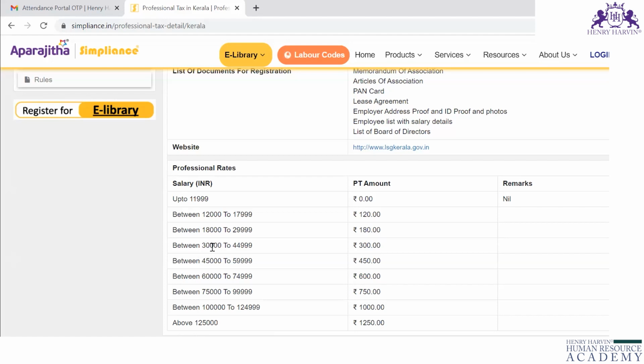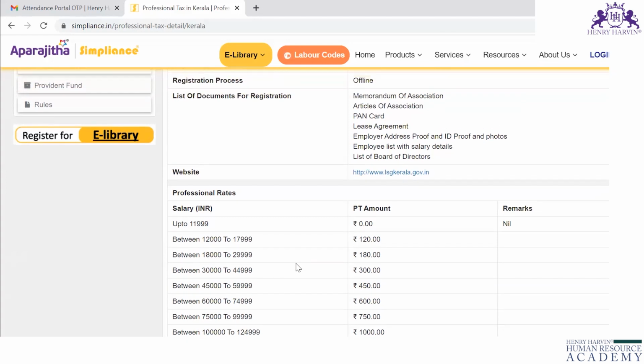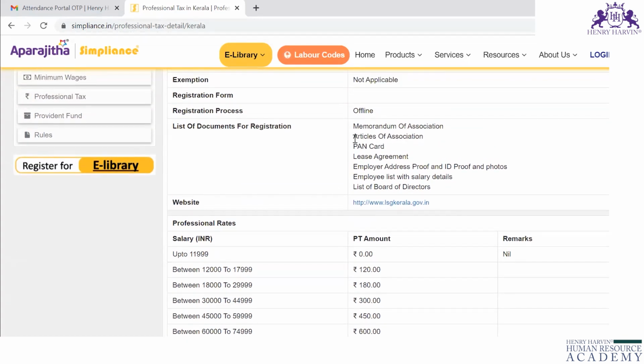The employee's gross salary, it is not annual salary or net salary, it is gross. So if the employee's gross salary falls between 18,000 and 30,000, you have to deduct 180 rupees. And you have to pay the professional tax on the website that has been given, lsgkerala.gov.in. You have to click this website, and you have to pay the professional tax on this website only.